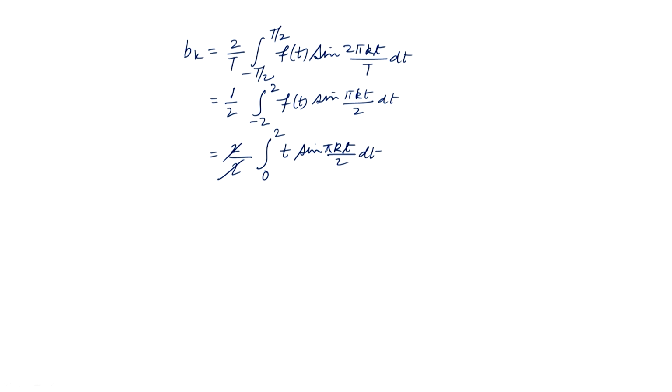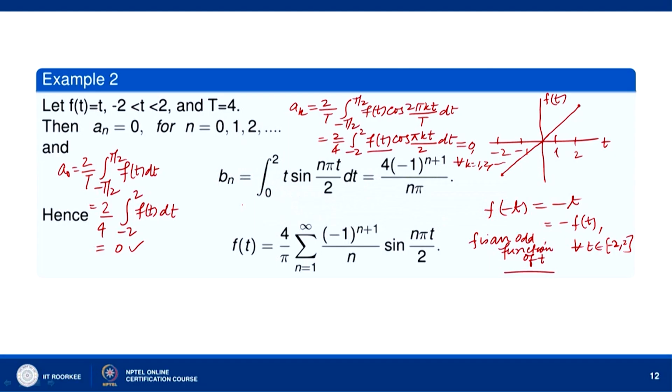Okay. So, we can integrate this by parts, okay, and evaluate the value of b_k. The value of b_k comes out to be 4 times (-1)^(n+1) over nπ, and we then have the Fourier sine series, because the cosine terms vanish.